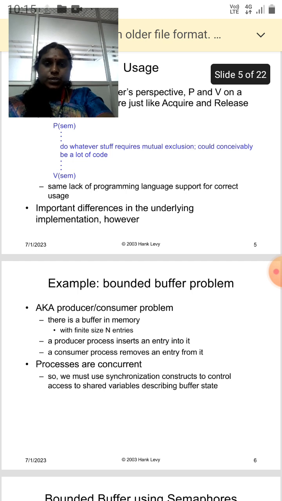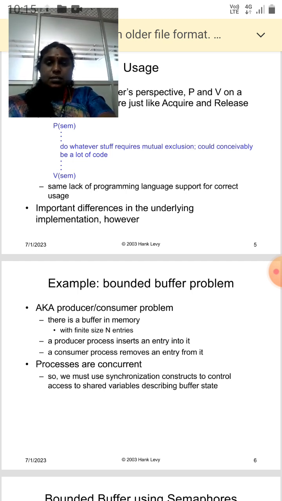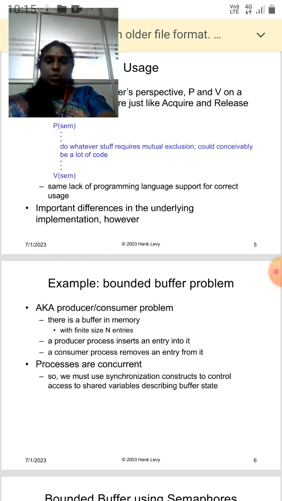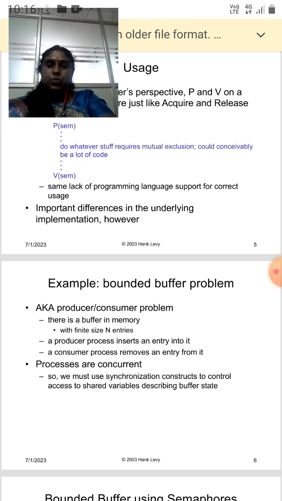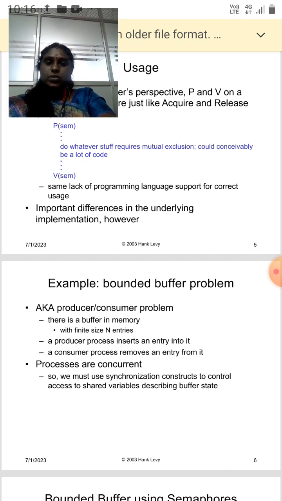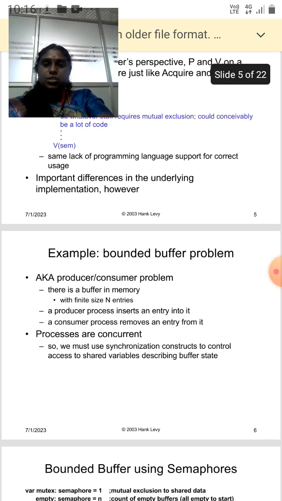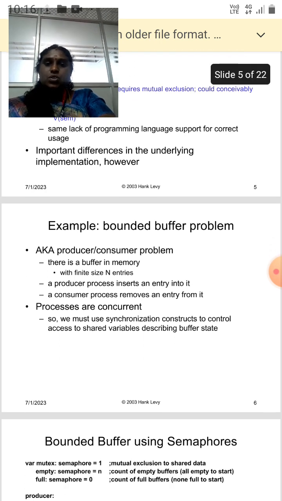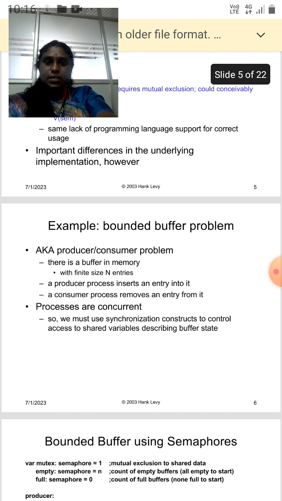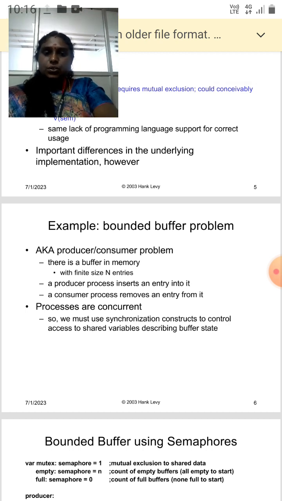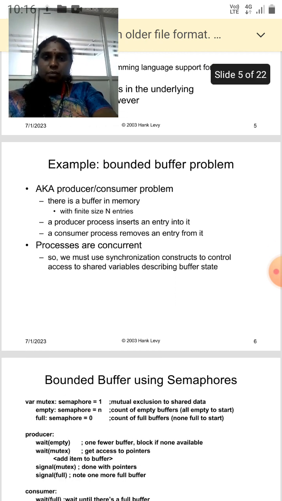Now the bounded buffer problem, also called the producer-consumer problem. There is a buffer in memory with a definite size of n entries. The producer process enters entries into it, and the consumer removes an entry from it, while the processes are concurrent. So we must use a synchronization construct to control access to the shared variable describing the buffer state.